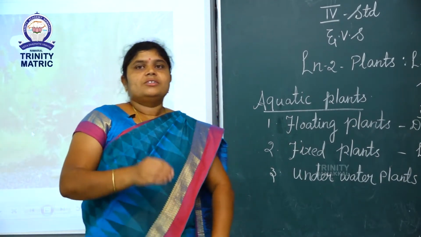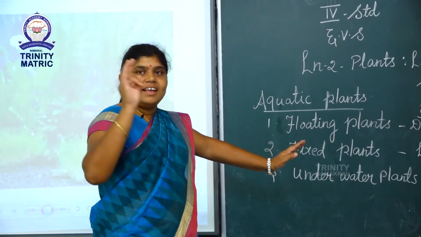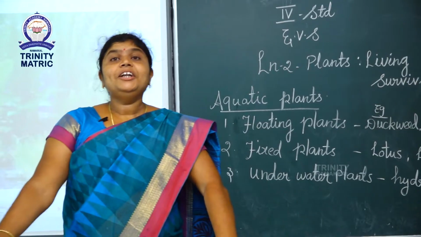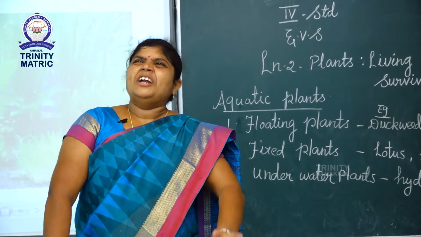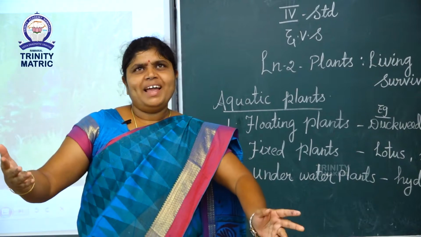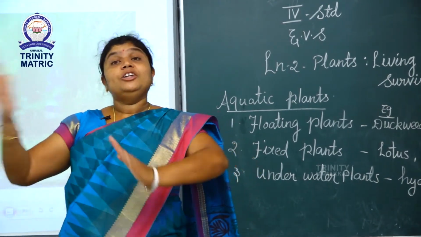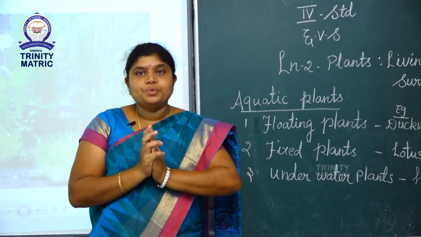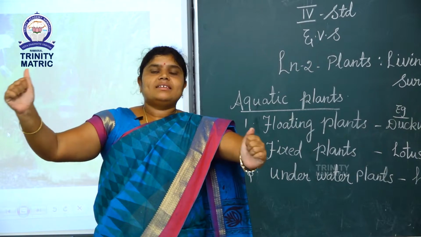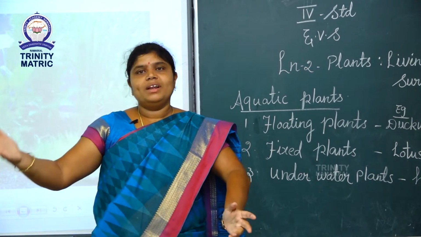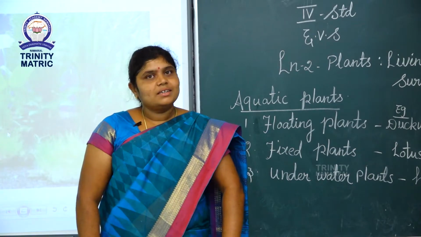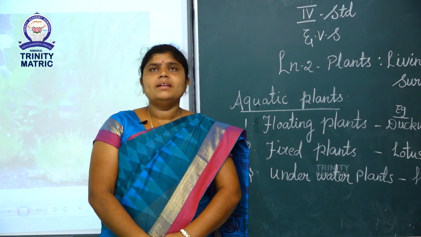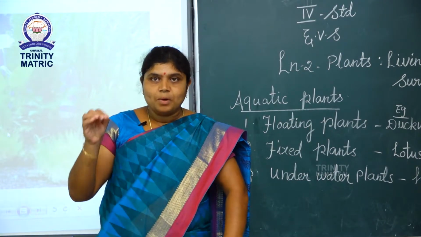Okay, students. So today we learned aquatic plants have 3 types. Next topic is unusual plants. What is meant by unusual plants? Usual plants, unusual plants. What is meant by unusual plants? Okay. Normally I ask one question to you. Where do plants live? Plants live in the soil. But some plants cannot live in the soil. How is this possible? Yes, really this is possible.